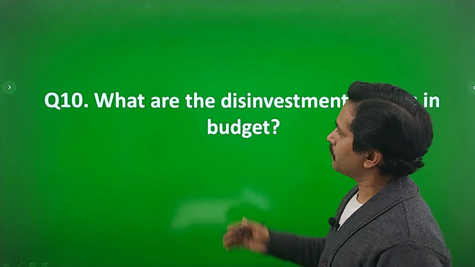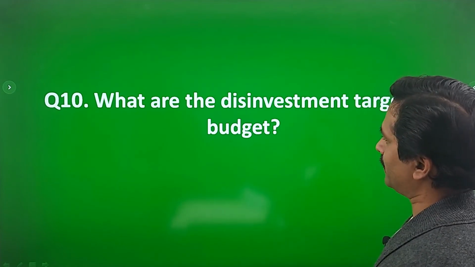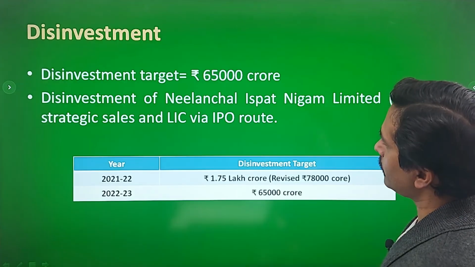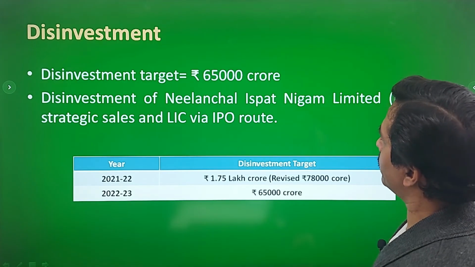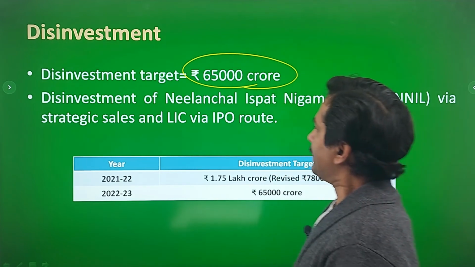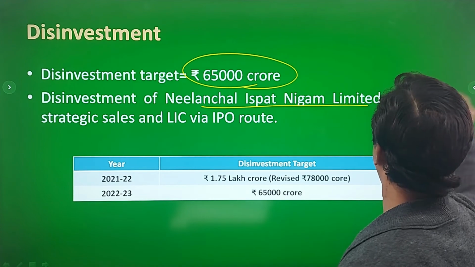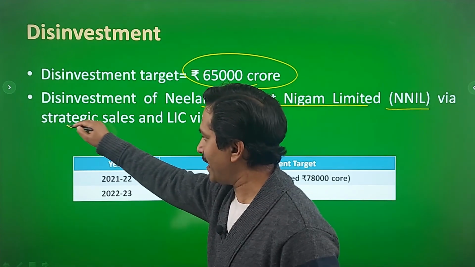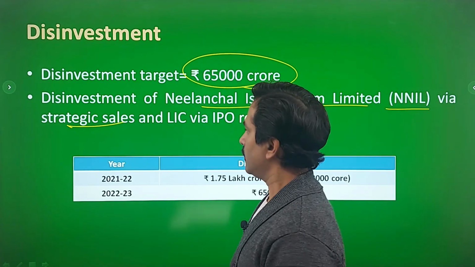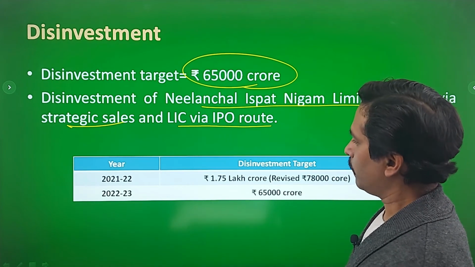Well, last question: what are the disinvestment targets in the budget? Well, the disinvestment target is worth rupees 65,000 crore. Disinvestment of Neelachal Ispat Nigam Limited (NINL) via strategic sale has been envisaged in this budget, and LIC via the IPO route has been envisaged.